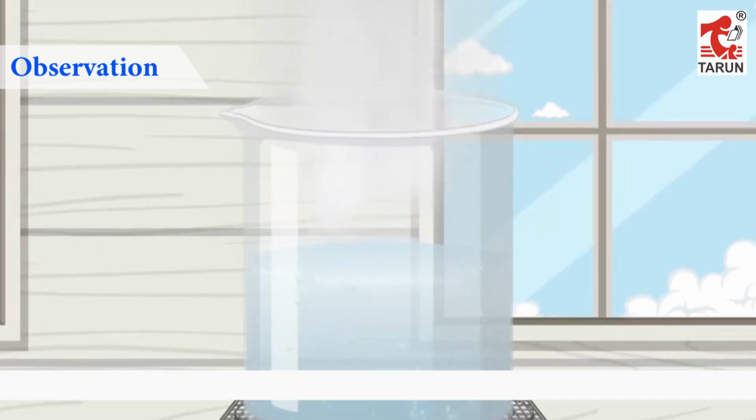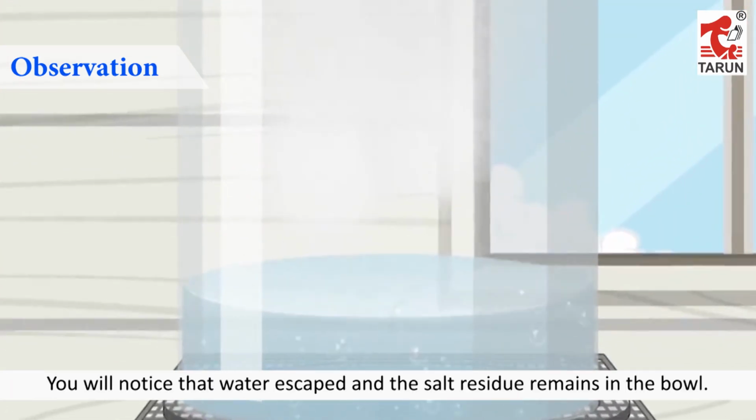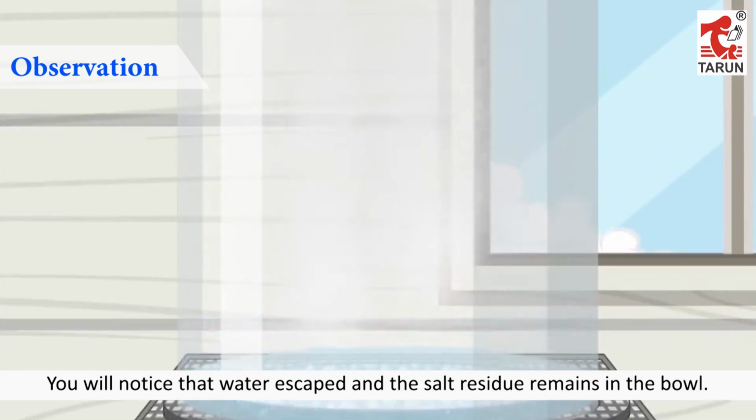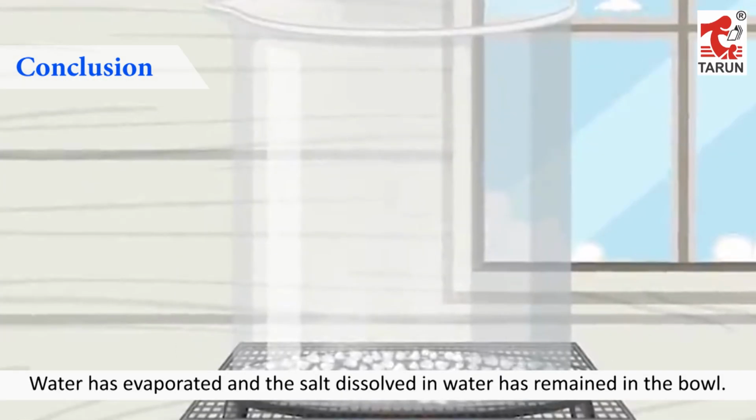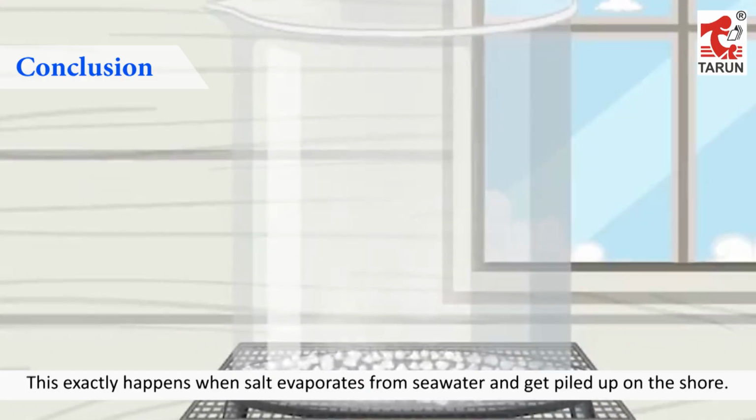Observation: You will notice that water escaped and the salt residue remains in the ball. Conclusion: Water has evaporated and the salt dissolved in water has remained in the ball. This exactly happens when salt evaporates from seawater and gets piled up on the shore.